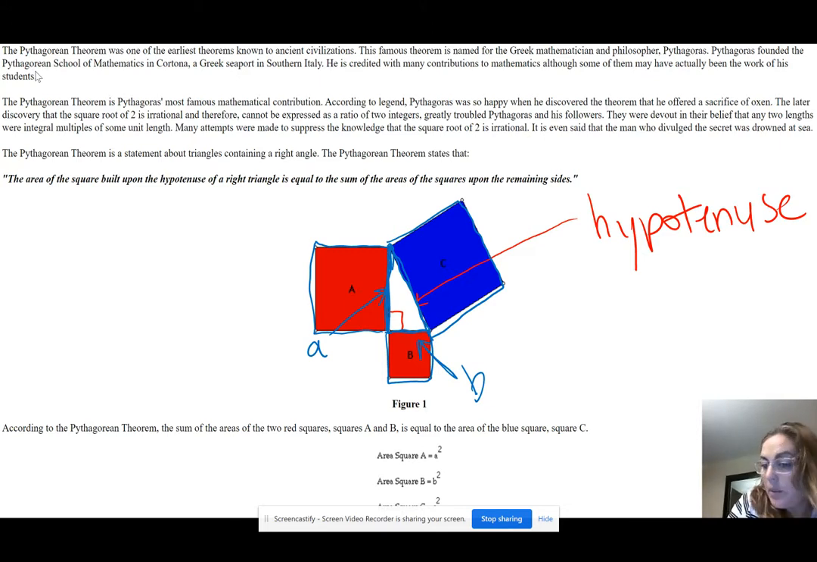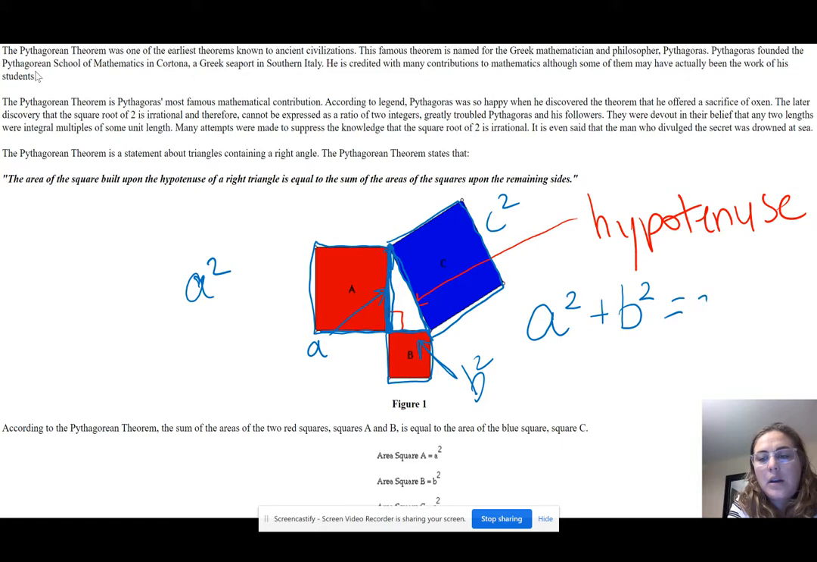Now, what is the area of a square? It's just one of the sides times itself, right? The area of this square, if this is A, is just going to be A squared. And this would be B squared, and this would be C squared. So the sum of the areas of the squares is equal to the area of the square on the remaining side. So we get the Pythagorean theorem, which is a formula that states that A squared plus B squared equals C squared. Remember, this only applies to right triangles. It has to be a right triangle or the Pythagorean theorem does not work.